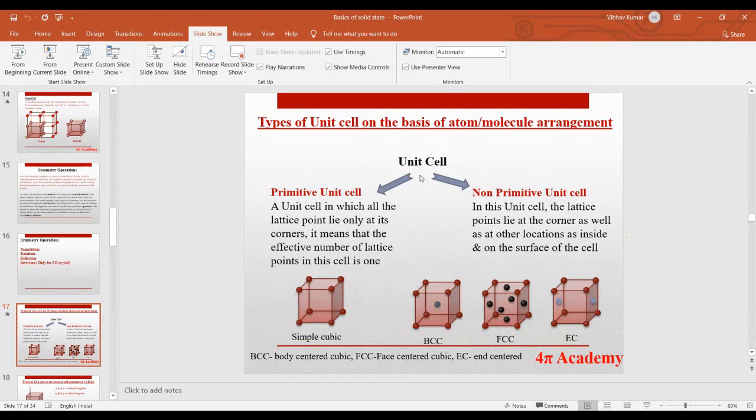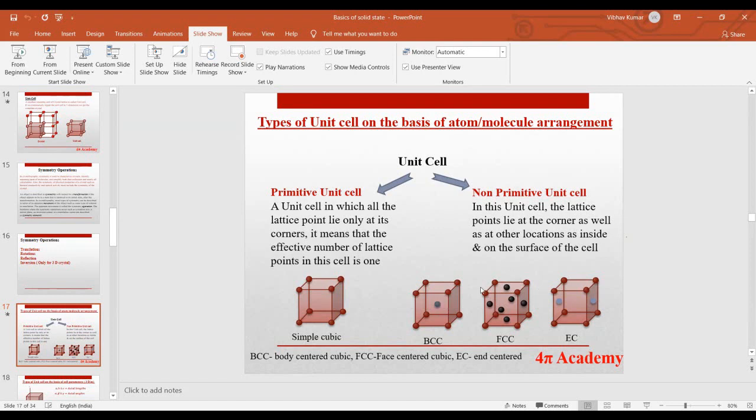The second category of unit cell is the non-primitive unit cell. In this type of unit cell, we have atoms at the corners, right? But we also have some atoms at the body center of your unit cell, like this.